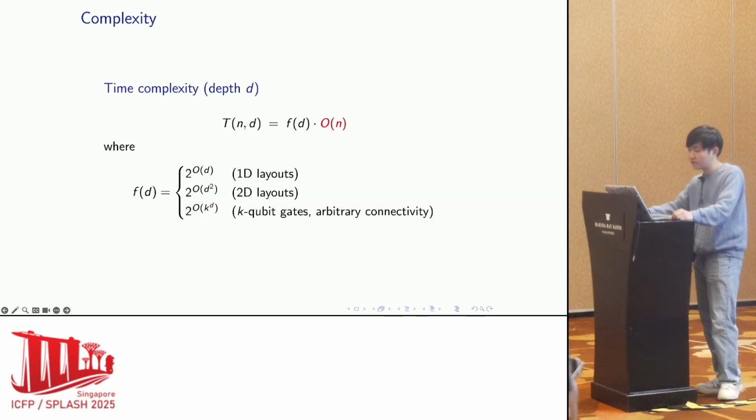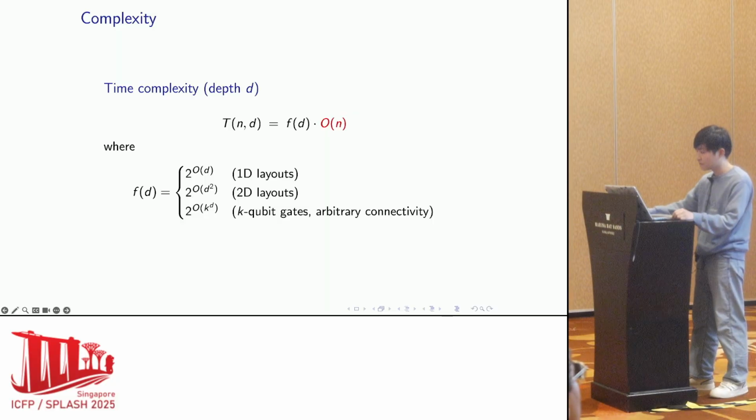We also analyze the complexity of the method. The runtime, for T gates and depth D, is linear in the number of qubits n for fixed depth, and the exponential blow-up only depends on the depth d of the circuit and the geometry of the circuit.